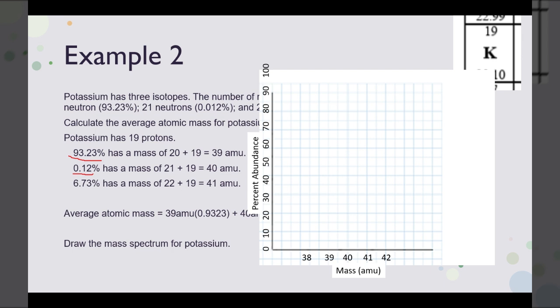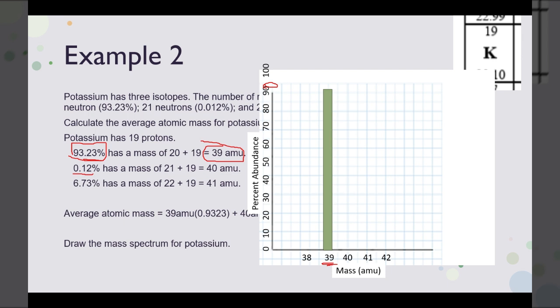I know that 93.23% has a mass of 39 AMU, so I'll find 39 AMU on my x-axis and 93-ish% on my y-axis. So that'll be close to around here. And I'll draw my bar.